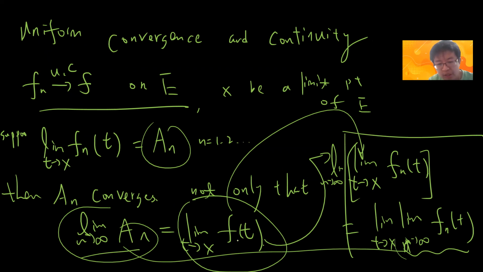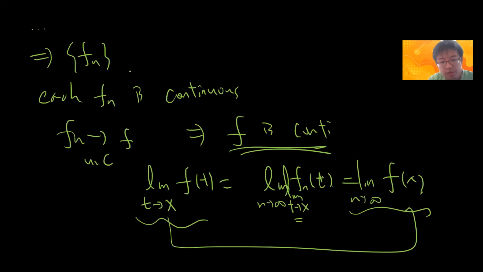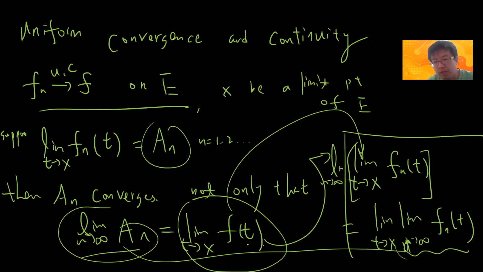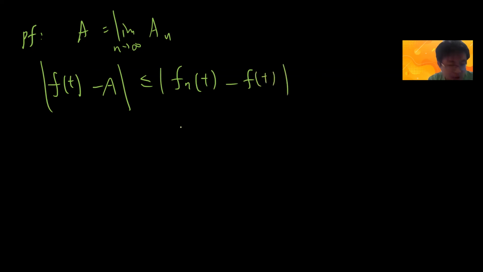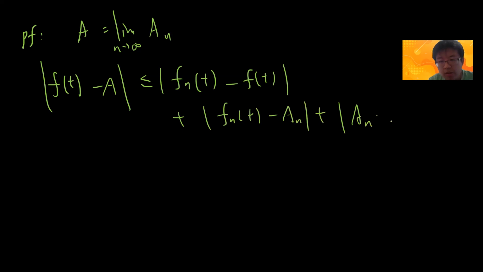So my goal is to bound f of t minus this limit. Let's say a is the limit as n goes to infinity of a_n. So my goal is to bound f of t minus a, because I want to prove that when t approaches x, f of t will become this. And to try your best, I guess this is very simple, you write it as three terms: f of t minus f_n of t, plus f_n of t minus a_n, plus a_n minus a.